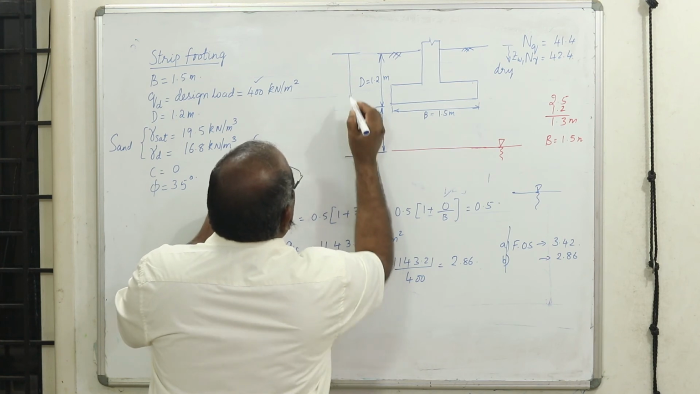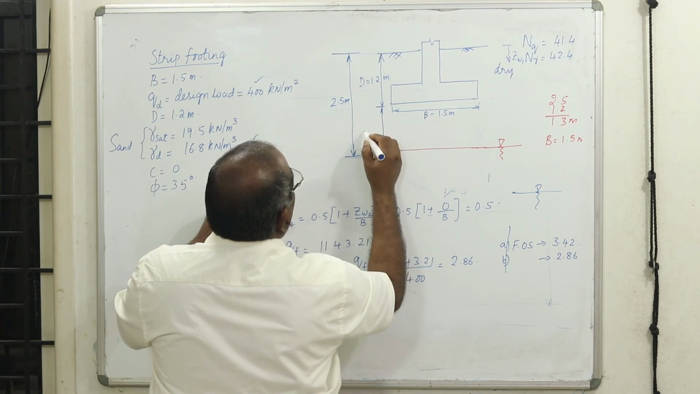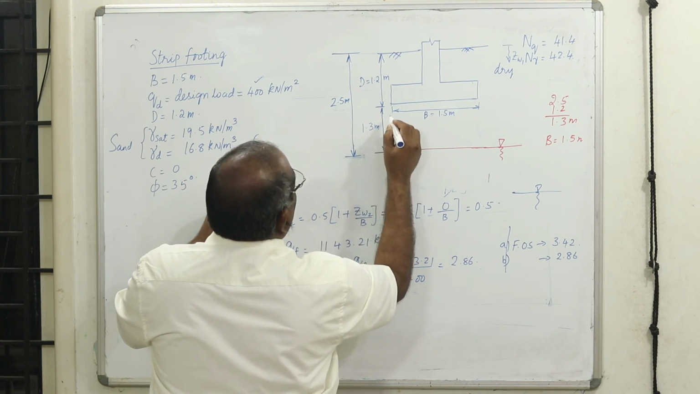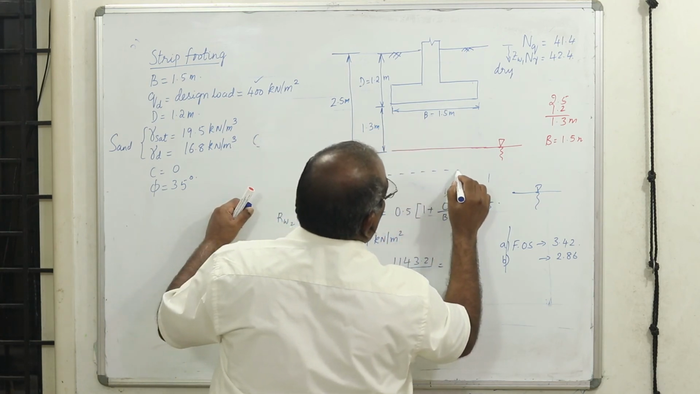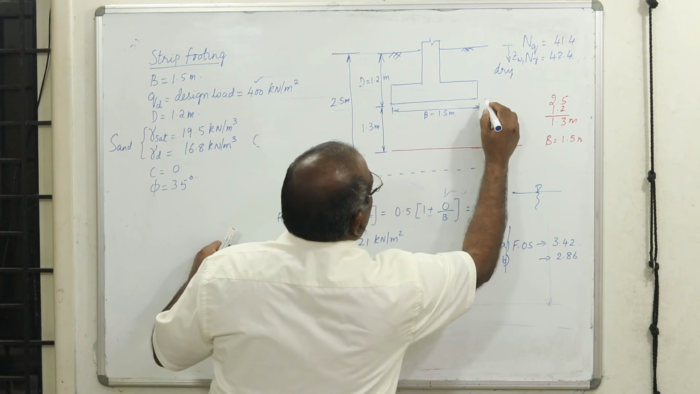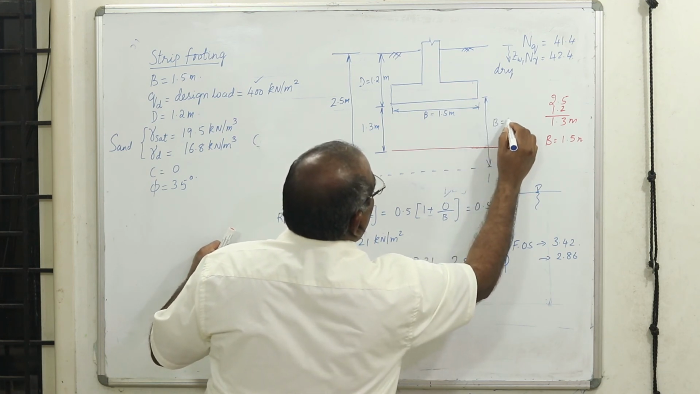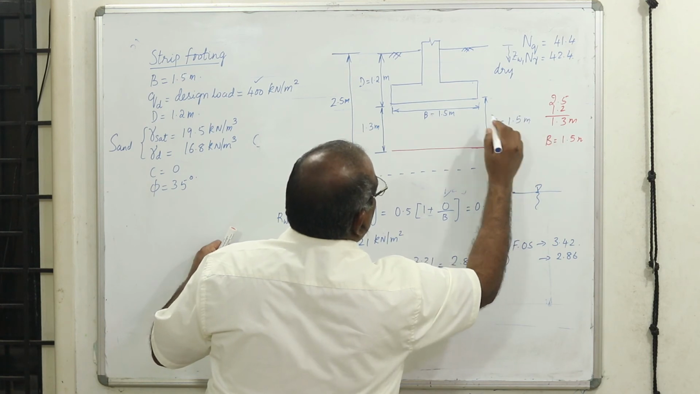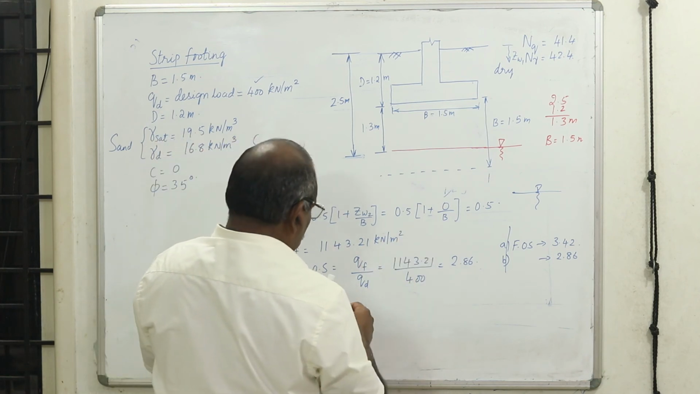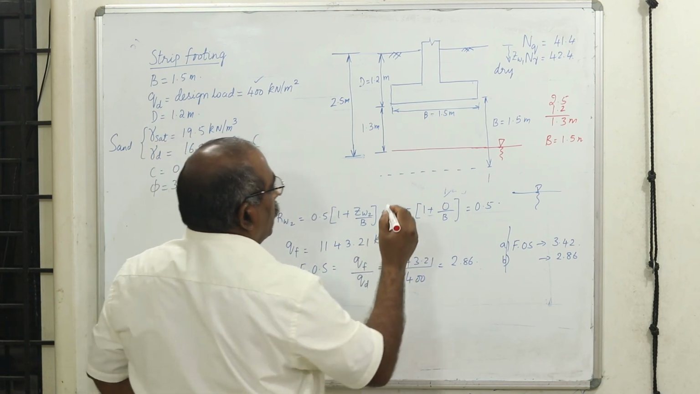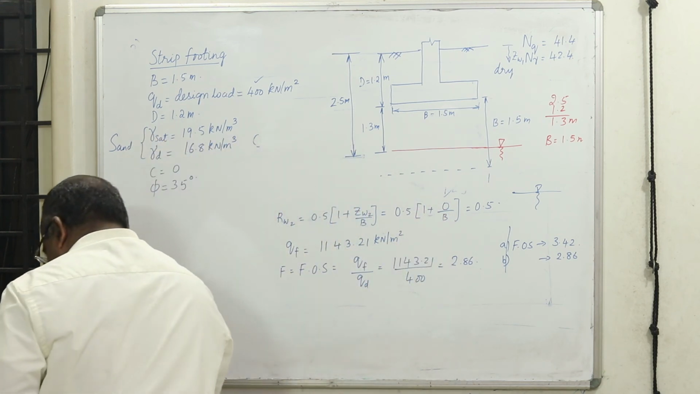This is 2.5 meters. Therefore, the remaining depth will be 1.3 meters. Now, usually your zone, up to the depth equal to B, which is equal to 1.5 meters, is the zone where you have to take the reduction factor RW into consideration. Now, let us try to find out what is the reduction factor.